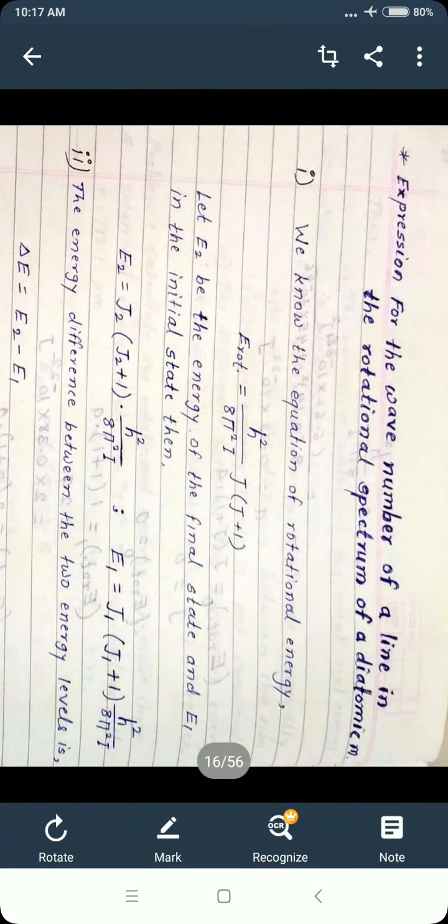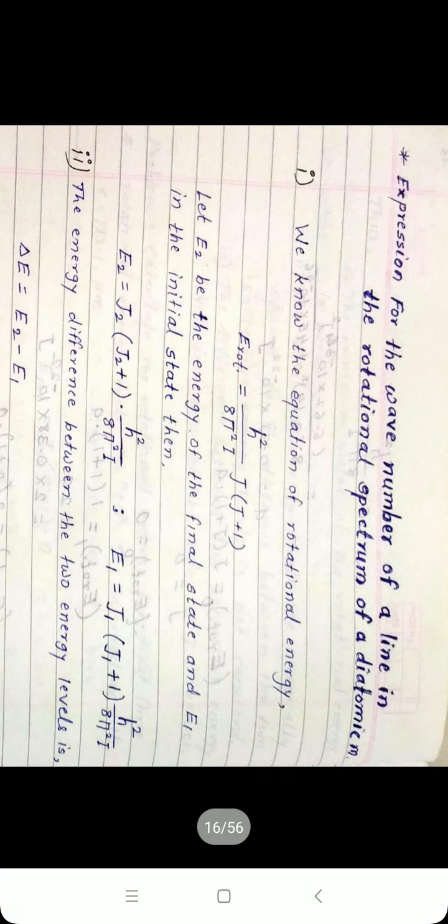Hello students, in the previous lecture we already discussed that a rotating molecule possesses different rotational energy levels having rotational quantum number J. In today's lecture we discuss the expression for the wave number of lines in a rotational spectrum of a diatomic molecule.